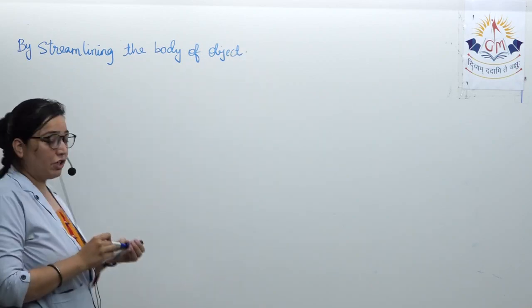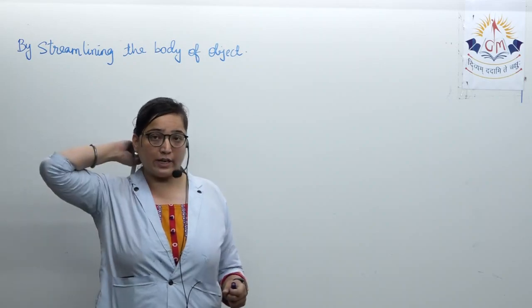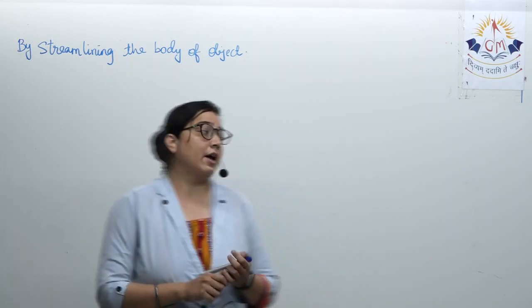Now, what is this streamlining? It's not a new word for you, but then also I'll explain you the meaning of this word. What is the meaning of the word streamlined body?